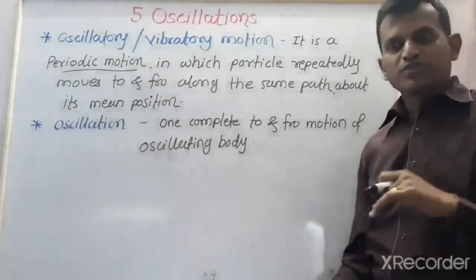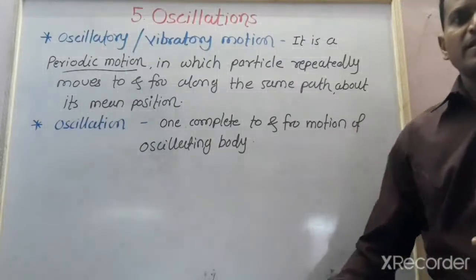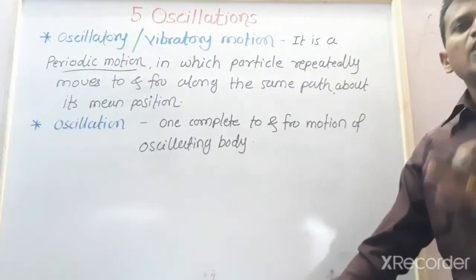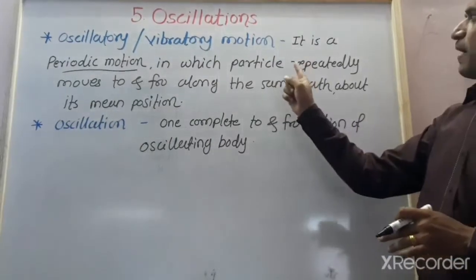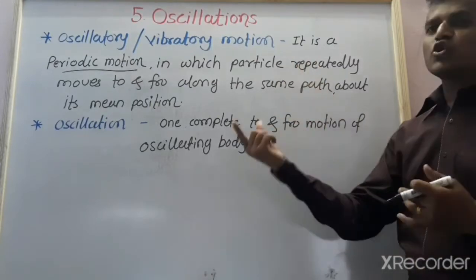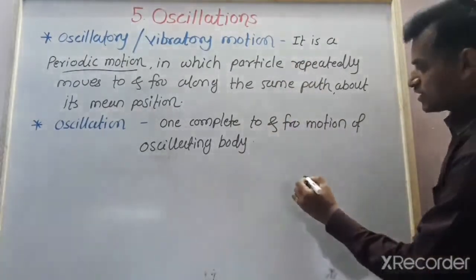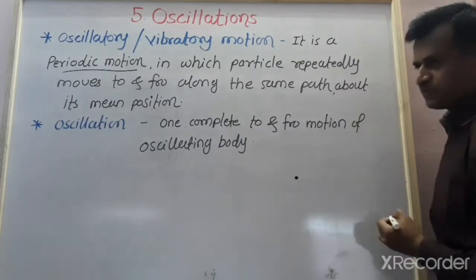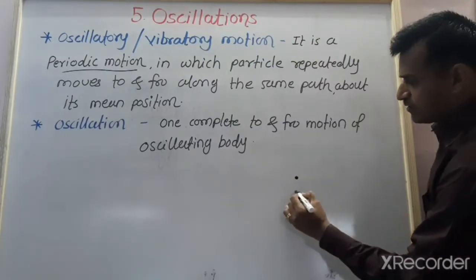तर ऑसिलेटरी मोशन नंतर आपण त्याची इम्पॉर्टंट नोट पाहणार आहोत. Oscillatory motions are always periodic motion in which the particle repeatedly moves to and fro. For example, suppose this is the particle. It is at position O.